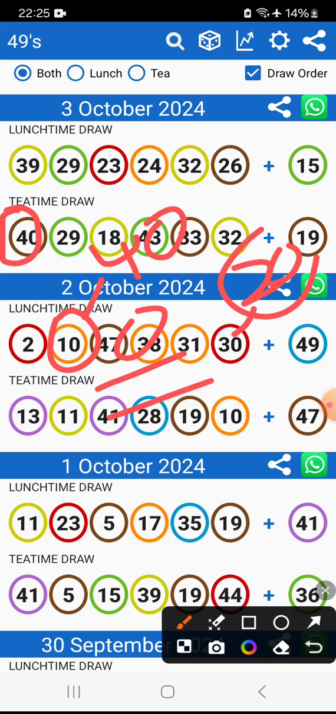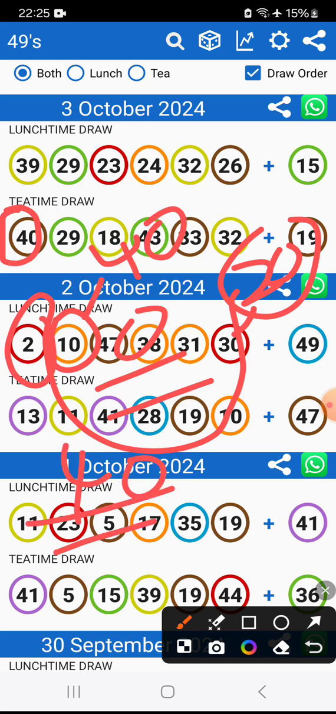A 20. Now, since the 2 came here, meaning that the 40 was the only number that was left for it to drop, that's why it dropped on tea time, because if you can see, these numbers were on lunch. They used these lunchtime numbers to get our 40 today.